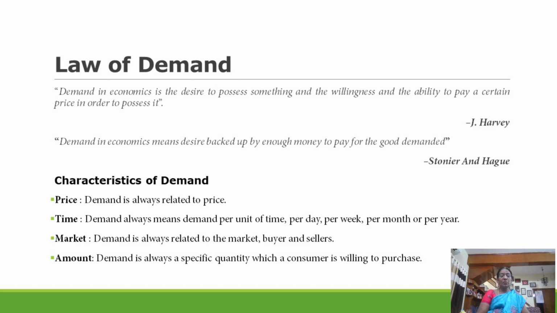Then it is also related to the concept, namely market. Demand is always related to the market, that is the buyers and sellers. Without the buyers, we cannot sell the commodity. So both have to meet in a place where the market must be there. Then the amount of commodities: demand is always a specific quantity which a consumer is willing to purchase.